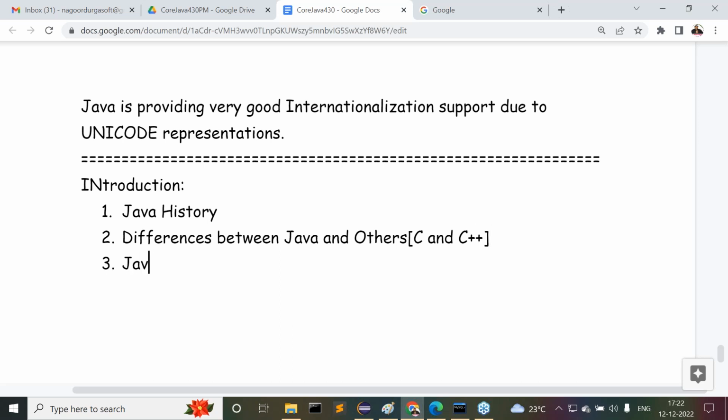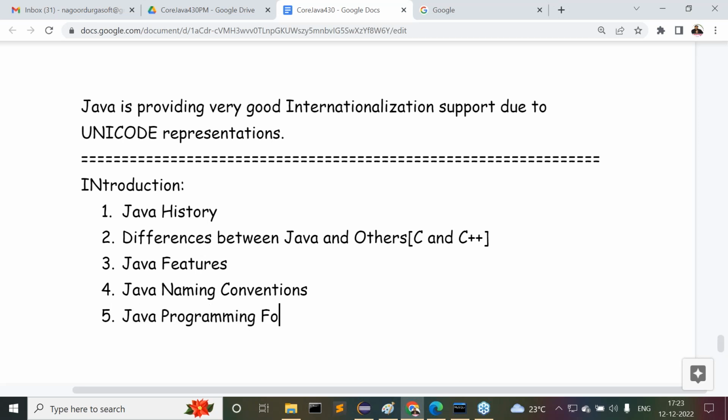The third one is Java features. After Java features, Java naming conventions. After Java naming conventions, Java programming format. These are the topics remaining in our introduction part. This is the introduction part. Then the next one is the steps to prepare the first Java program, the steps to prepare the first Java application.